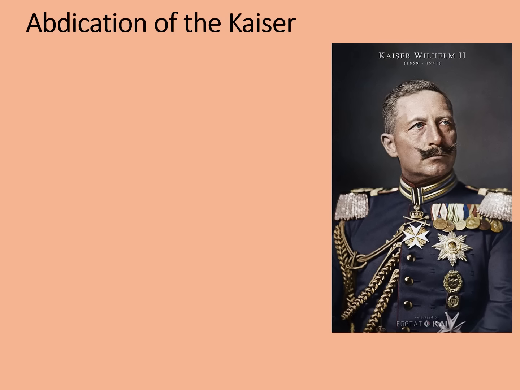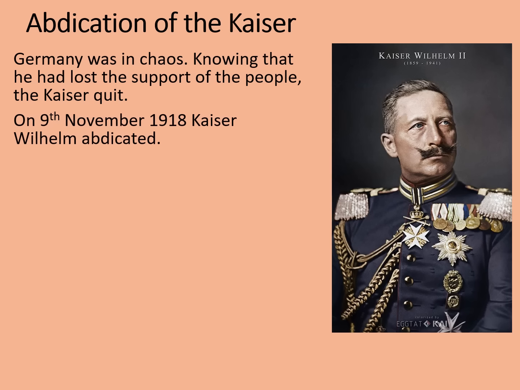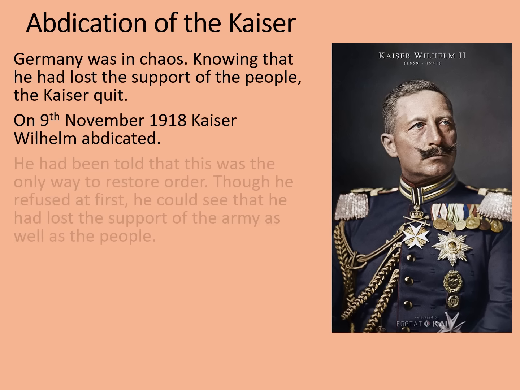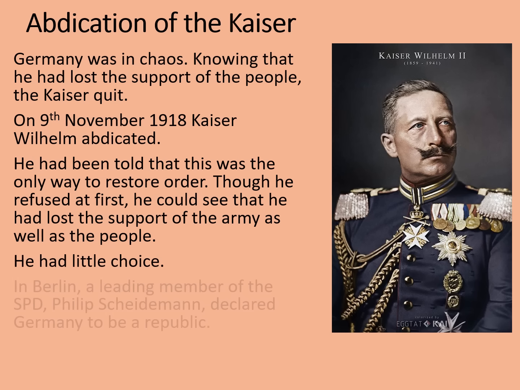Abdication means to quit being king. Germany was in complete chaos. Knowing that he had lost the support of the people, the Kaiser quit. On the 9th of November 1918, Kaiser Wilhelm abdicated. He had been told that this was the only way to restore order in Germany. Though he refused at first, he could see that he had lost the support of the army as well as of the people. He had little choice.